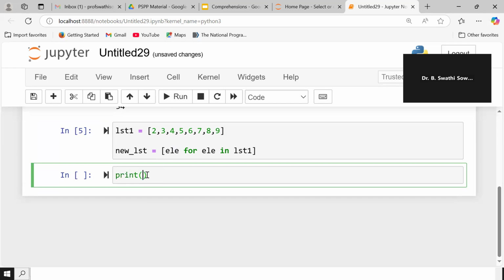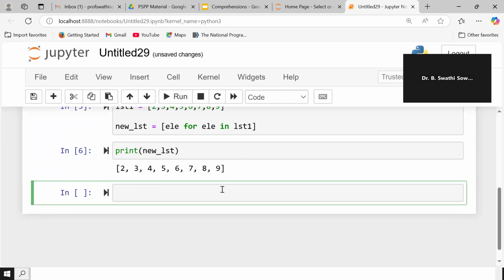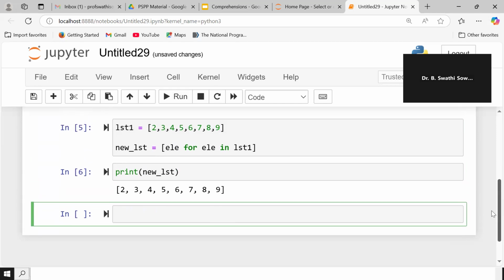So I am going to print the new list now because I want to know whether it is stored in the new list or not. Now I am running this. Yes, the new list is consisting of the same elements, whatever we are having in list 1. See, what are the list 1 elements? 2, 3, 4, 5, 6, 7, 8, 9. The same elements are stored in new list.